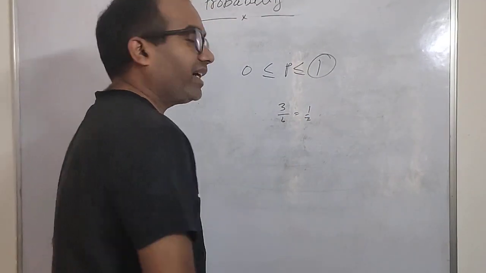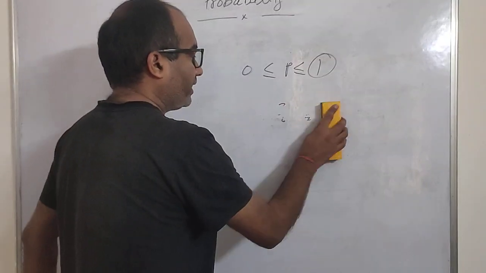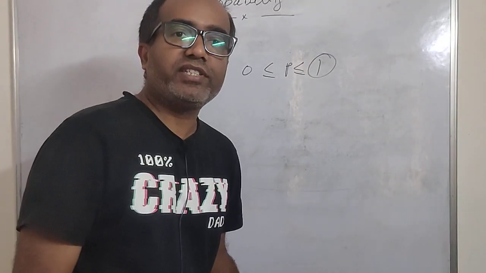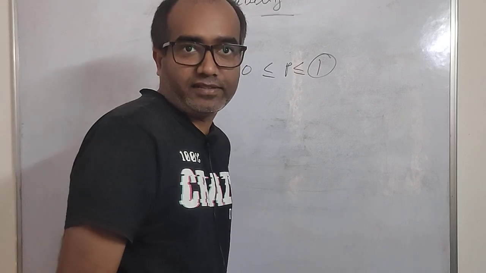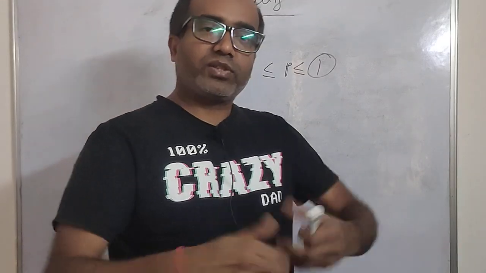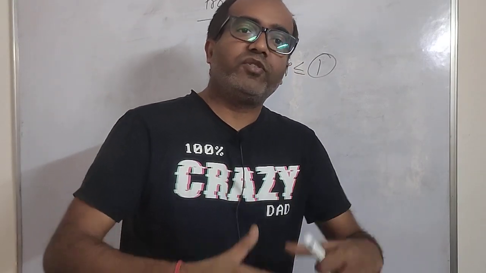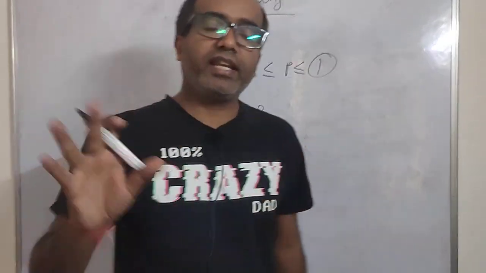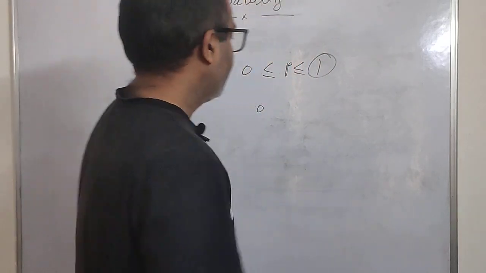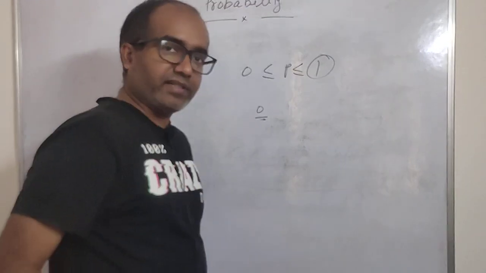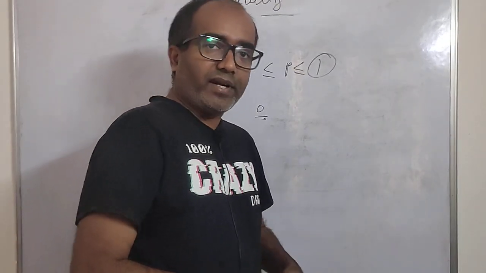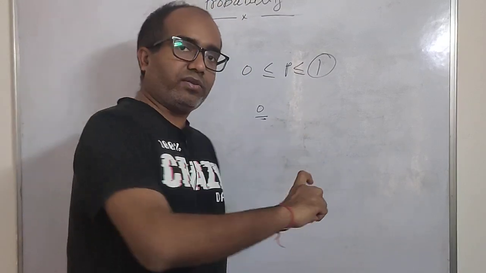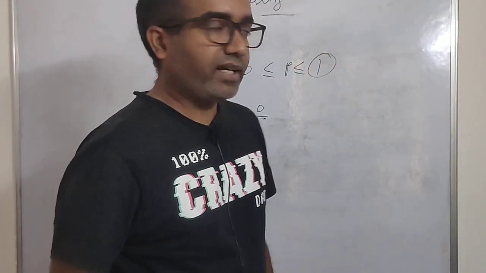And if someone says that after throwing a die, I should get a number which is greater than 6, then what is the probability? Probability is 0, because you cannot get any number greater than 6 after throwing a die. So the probability of any event can be between 0 and a maximum of 1.